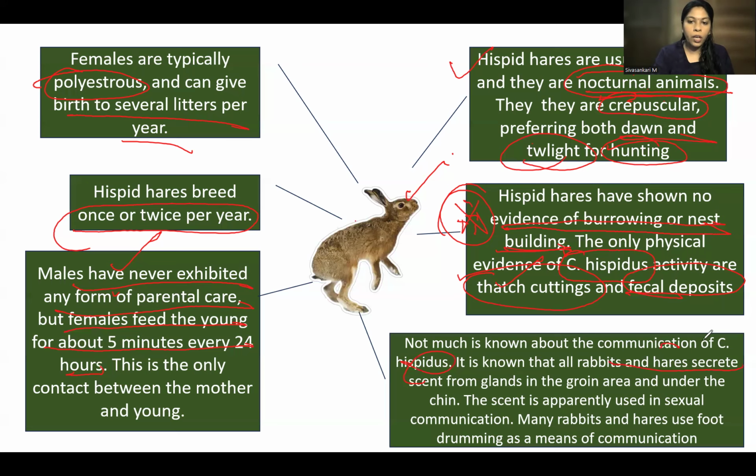Similarly, these rabbits also have some scent-secreting glands, in the groin area and under the chin. You can find this in generally all the rabbit species, and it is used for communication. Apart from that, there is the drumming habit. They use the foot for drumming, making a sound with it. So the drumming sound is used for communication among the rabbits.